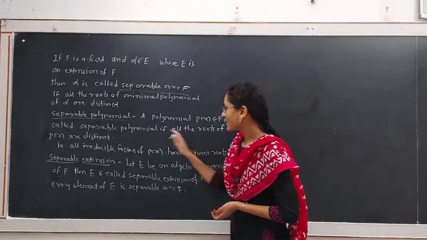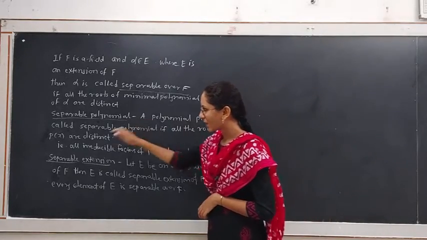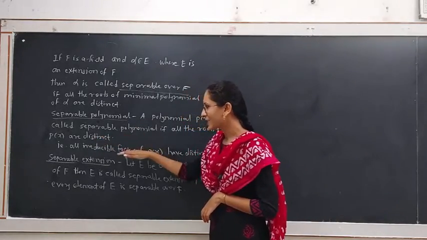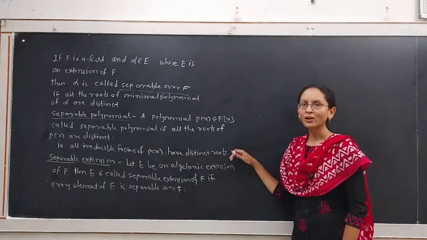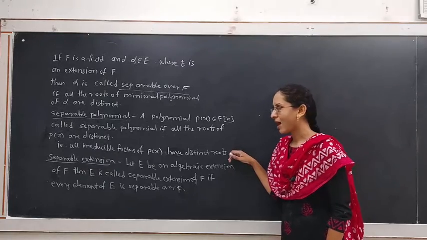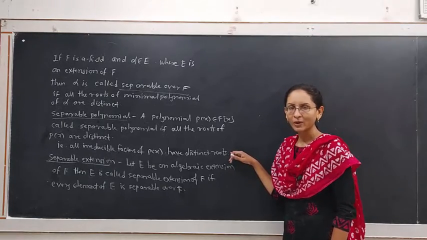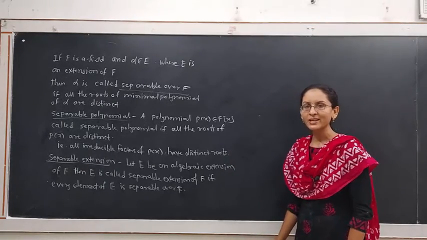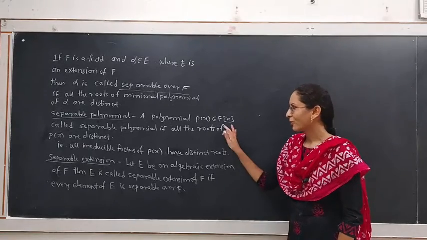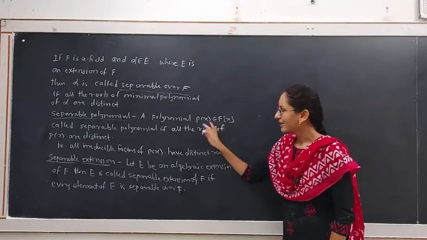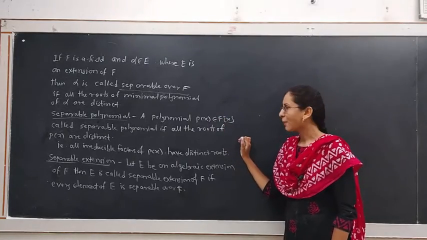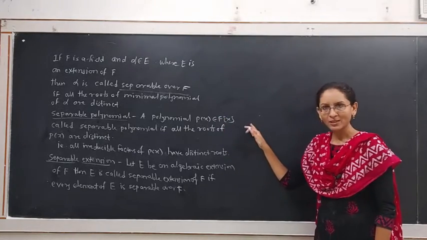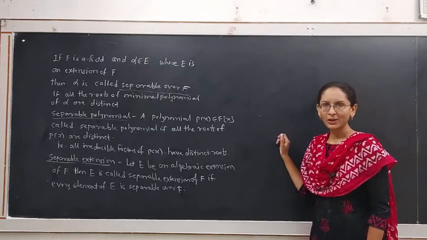Over F is why? Because P(x) has coefficients from the field F. Hence, it is separable over F if P(x) has all the roots distinct. Maybe that root belongs to F or belongs to an extension field of F.